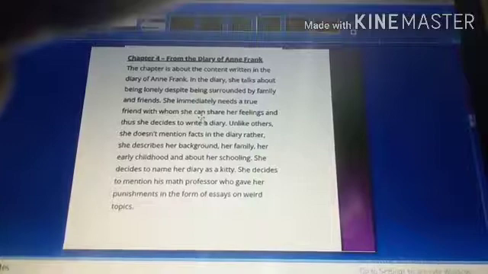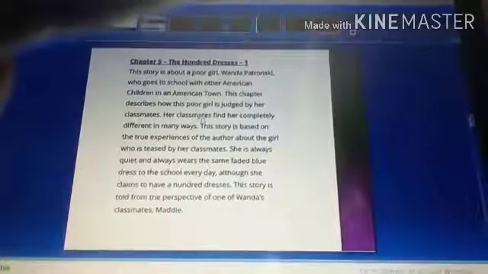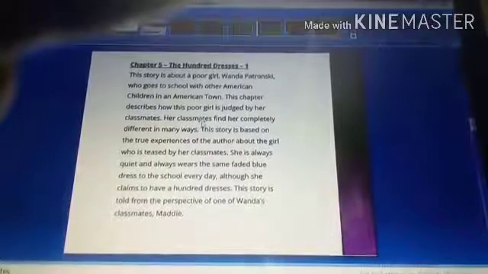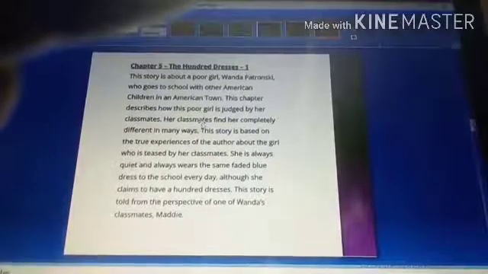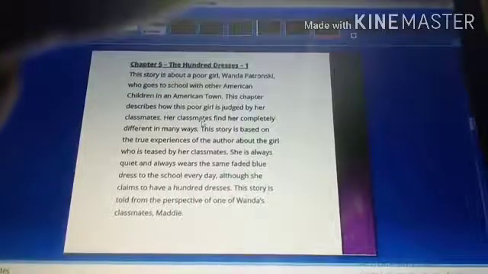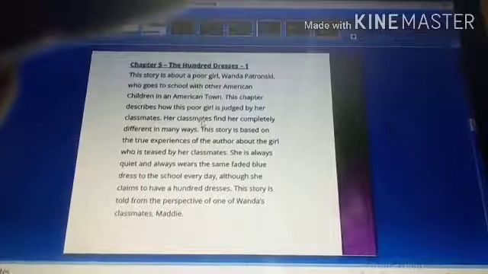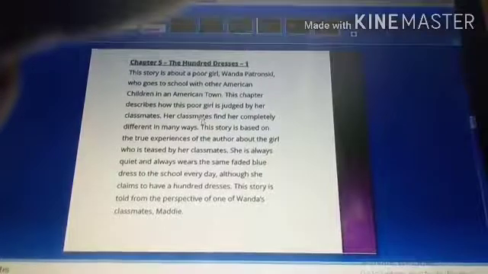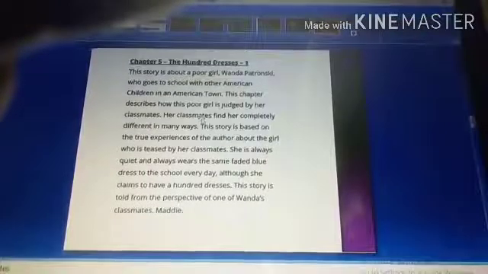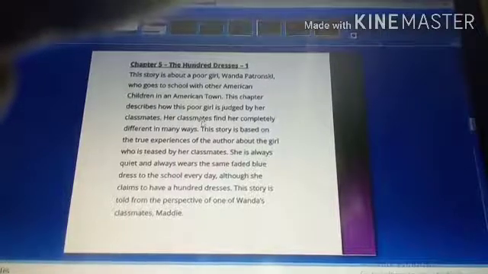Now the fifth chapter, again there is a beautiful name, The Hundred Dresses Part 1. That means there is another chapter, that is Part 2. So what happened? Who is the main protagonist here? As we all know, it's a poor girl whose name was Wanda Petronski. So as we know what happened in the school, how the classmates treated her, as you also treat your classmates by giving nicknames and teasing them.